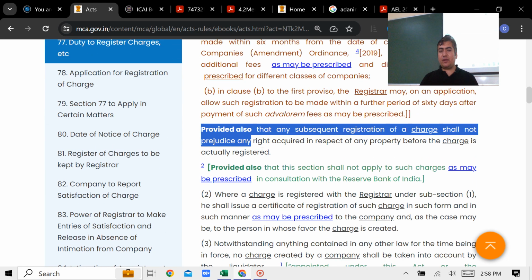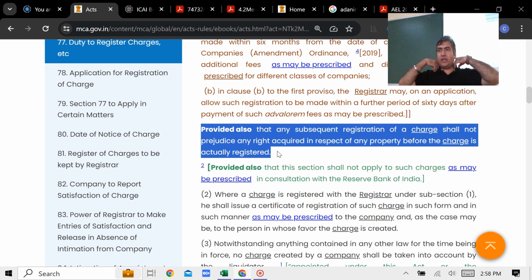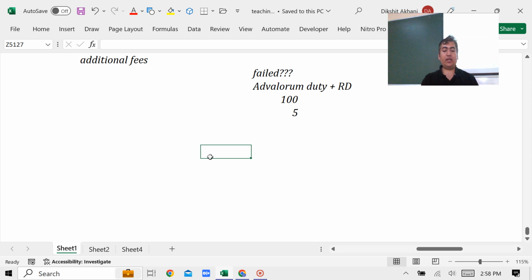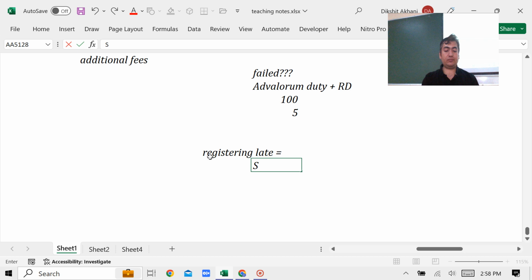Now this paragraph is very much important. ये paragraph क्या कहना चाहते हैं? This is the proviso. जरा पढ़ो उसको. उन्होंने ये कहा that if you are registering it late, over there they have used the word called the subsequent registration. क्या है?